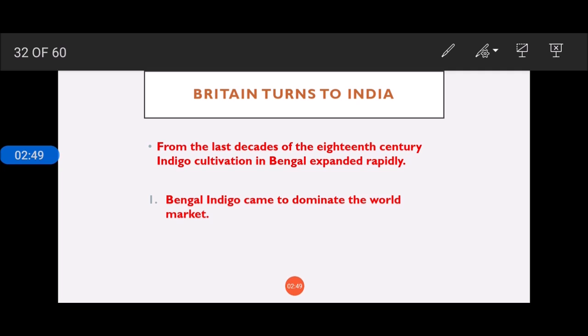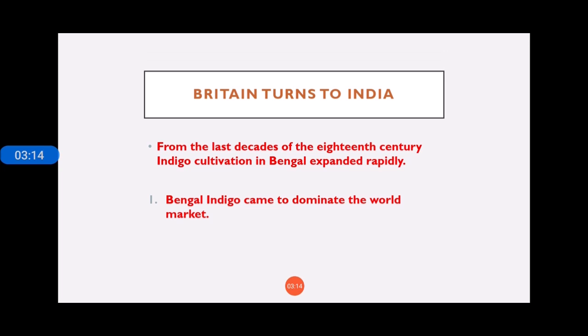The slavery system was abolished by the French colonies. And the other European colonies also abolished it, completely did away with the slavery system. Then what was the option left for Britain for indigo? Now they turned to India, so that they could expand the area of land under indigo cultivation.